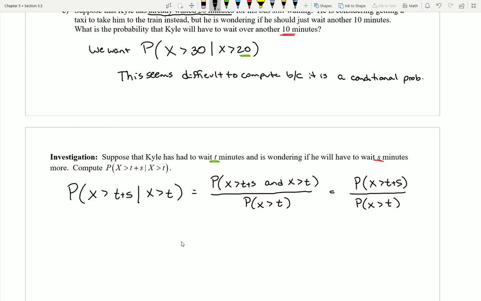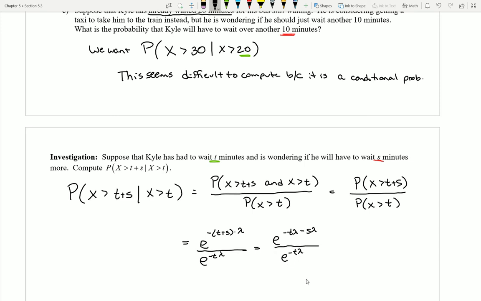Well, since I'm dealing with an exponential distribution then, I can actually fill this in. I know that I would just do e to the negative of this value times my value of lambda. And then I would divide by e to the negative of this value times lambda. Well, if I look at what I have in the numerator, I can kind of rewrite it a little bit. In the numerator, if I distribute in my lambda and my negative, I get negative t times lambda minus s times lambda. In the bottom, I have this.